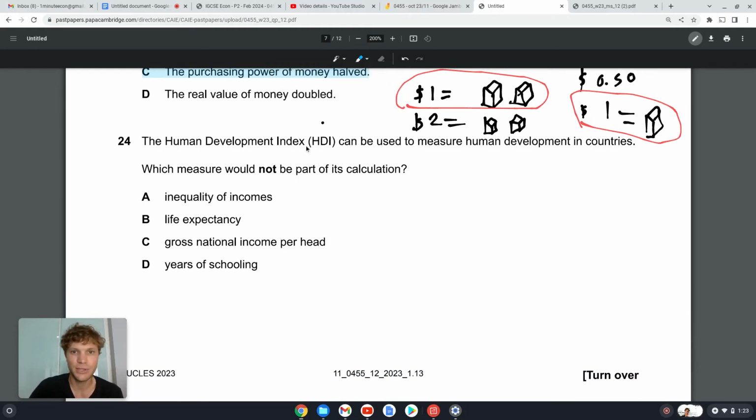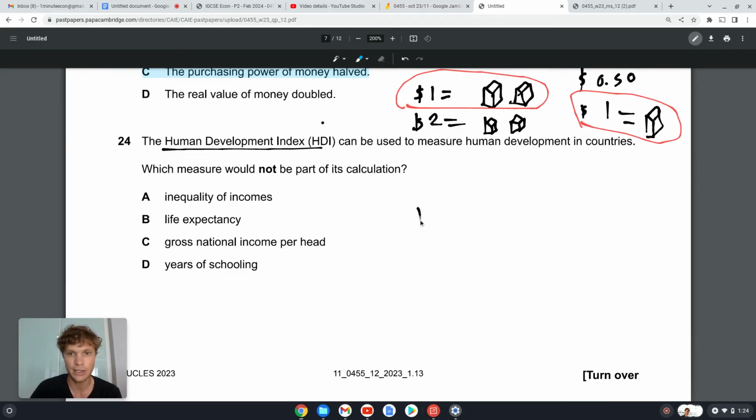The Human Development Index can be used to measure human development in countries. Okay, so it's used to measure living standards or economic development or life quality, right? Quality of life. So which measure would not be part of its calculation?